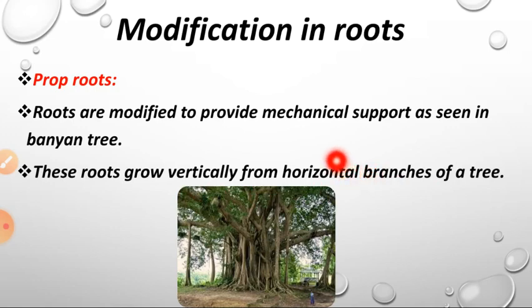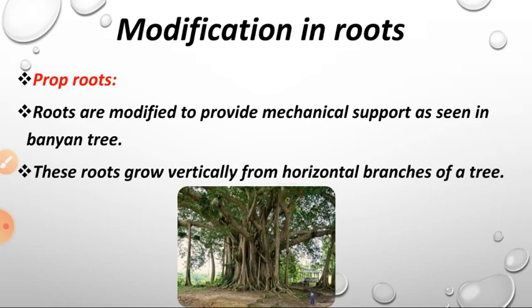Okay, so from where are these roots growing? These roots are growing from the branches, growing downward, and they give support to the tree. So these are also called roots. You are seeing the banyan tree, no? So this is the root part. Okay, so this big trunk is called the root part. This starts from the branches.